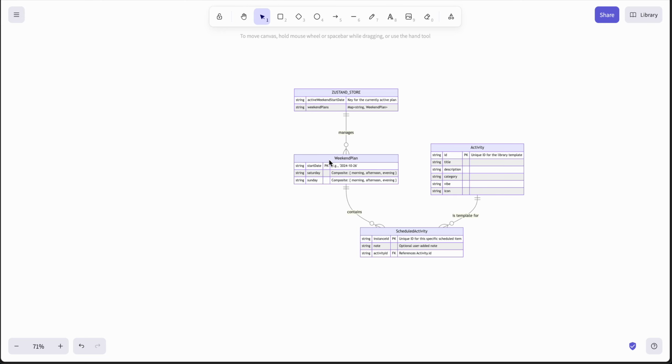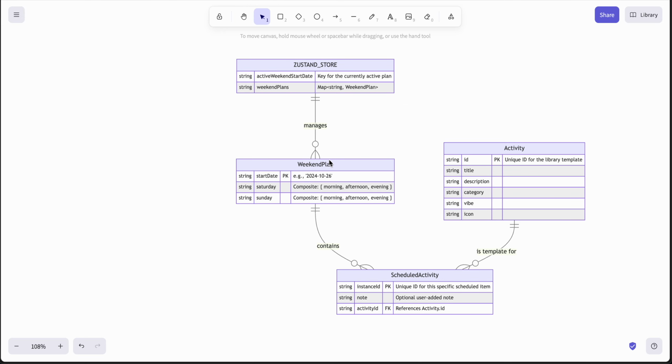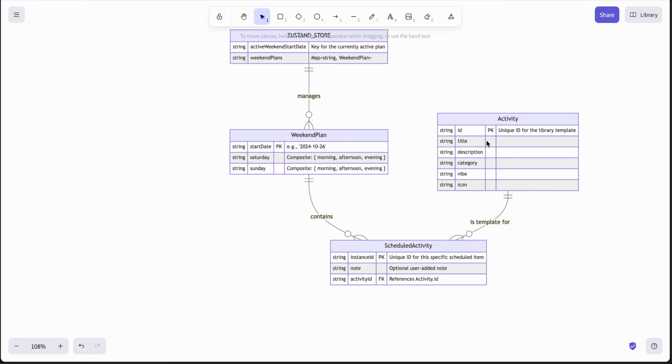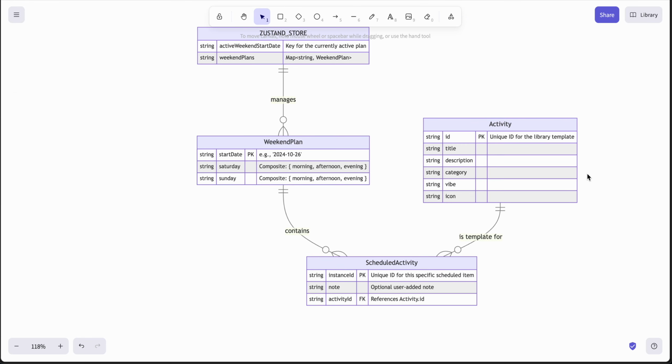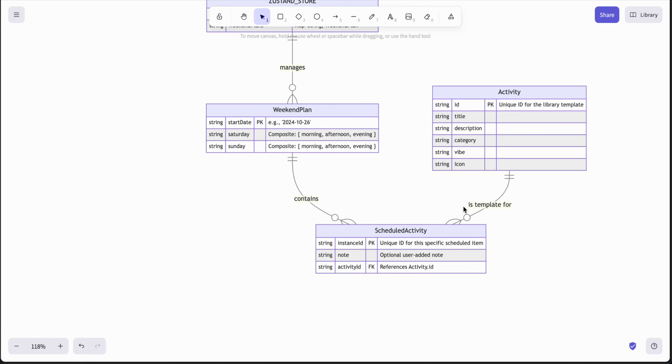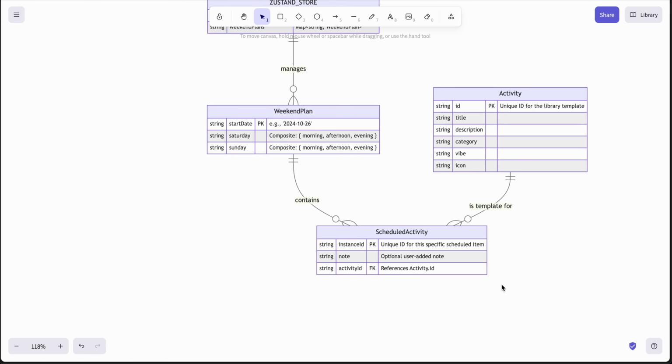The first engineering diagram on my screen is a UML diagram which shows data flows and how data is being managed here. So first of all, we have activities, and this is basically how an activity looks like. It has an ID which is string, title string, description string, category string, vibe string, and icon string. An activity, when it becomes a scheduled activity, has an instance ID as well, a note, and an activity ID. So basically, for a scheduled activity, the activity is a template.